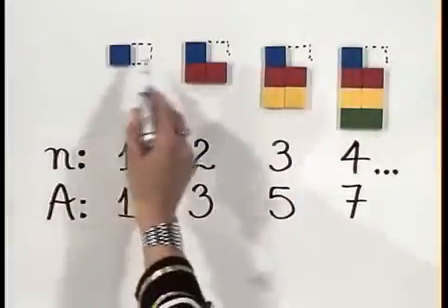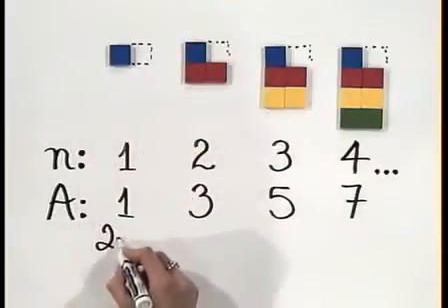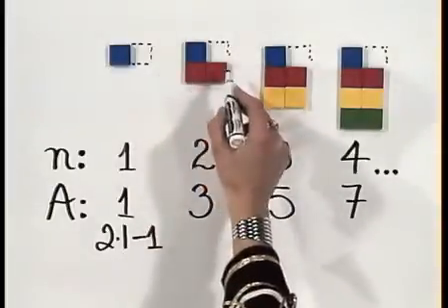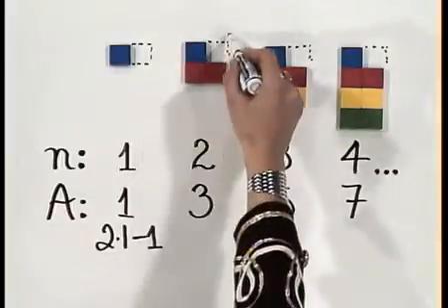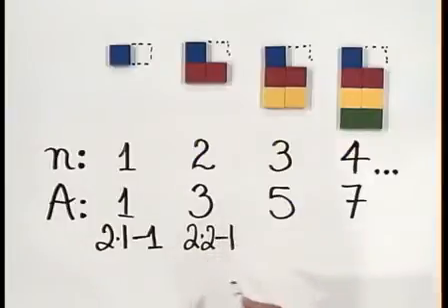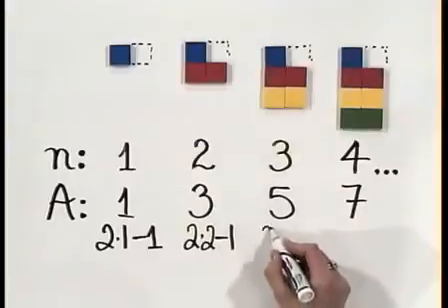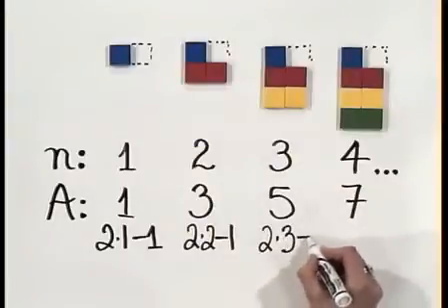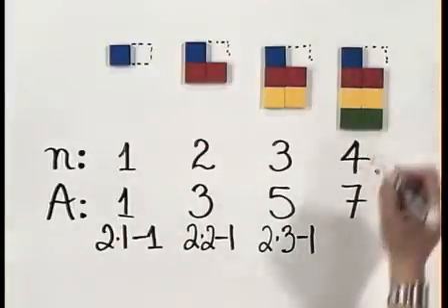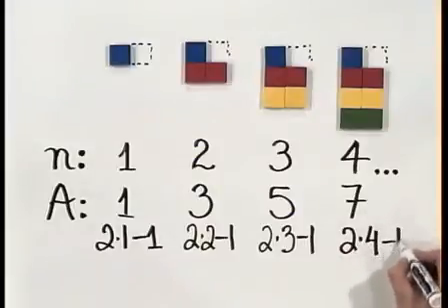So over here, we had 2 times 1, but now we have 1 less. So we can write that as 2 times 1 minus 1. That's the dotted one. Here we had before 2 times 2, but now we took out 1, so we can write that 2 times 2 minus 1. Over here, we had 2 groups of 3, but now 1 is missing, so we can write 2 times 3 minus 1. And at the fourth figure, we had 4 groups of 2, and now 1 is missing, so that's 2 times 4 minus 1.